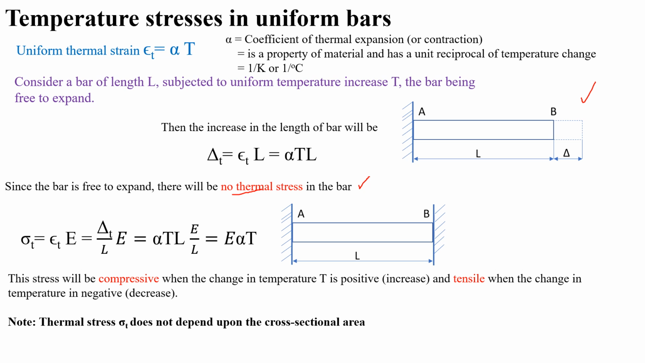Next similarly, so when the bar is fixed at the two ends, then stresses will be generated. That stress sigma T equal to the E alpha T, and these stresses will be compressive when the change in temperature is positive, which means increasing, and tensile when the change in temperature is negative, which means temperature is decreasing. And one more thing, thermal stresses sigma T does not depend upon any cross-sectional area.